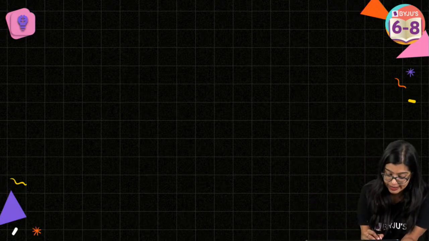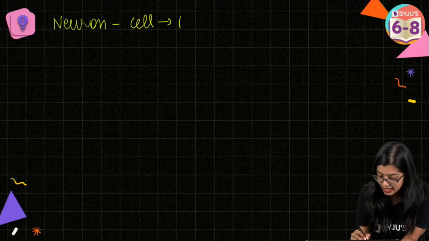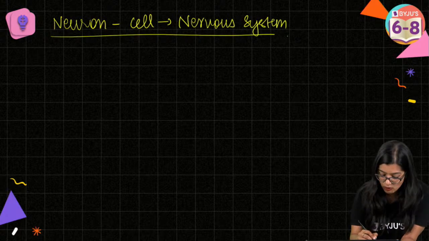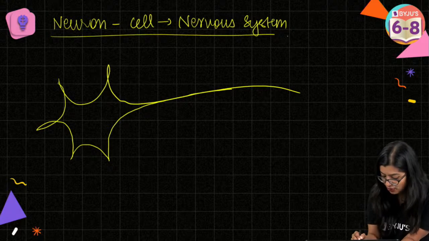What is nerve? It is nothing but neuron, right? So it is a type of cell that makes up the nervous system. Yes? So this makes up the nervous system. So now quickly to show you how this looks, we see that this right here is the neuron, right?